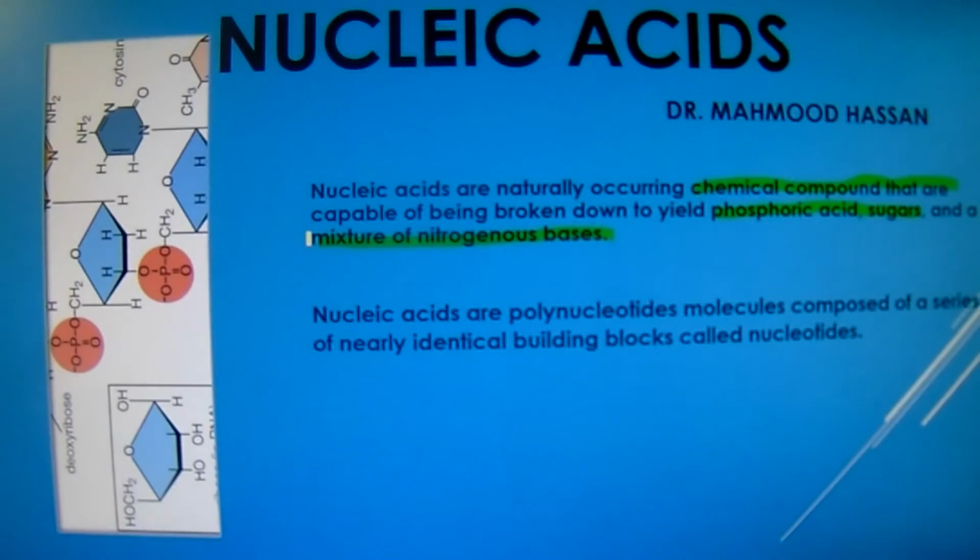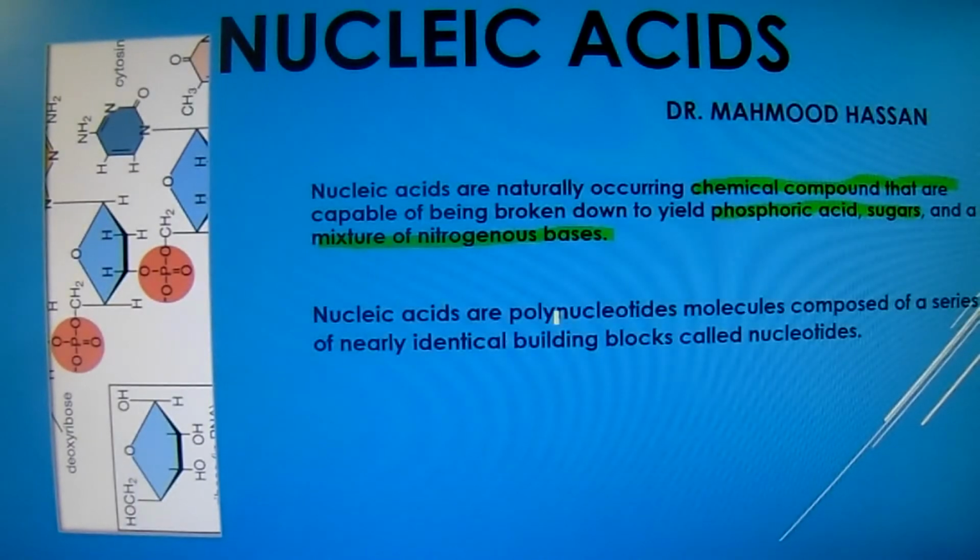Nucleic acids can also be defined as the polynucleotide molecules that are composed of a series of nearly identical building blocks called nucleotides. In this video, I will explain the structure of a nucleotide. And while we discuss the structure of a nucleotide, you will automatically understand the difference between two types of nucleic acids.